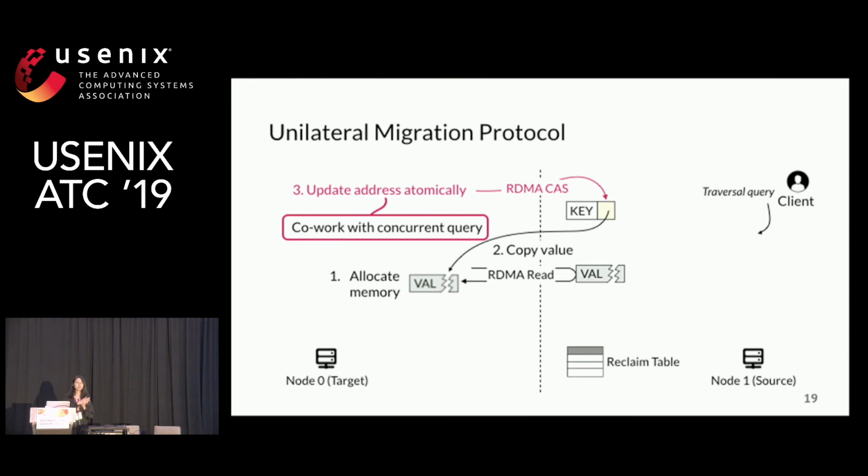Yes, a location cache brings an inconsistency problem, and this is a common challenge for location caches used in other systems. So we reuse the passive invalidation mechanism to solve this problem. And also, as our value will be reclaimed, we also use the list-based reclaim mechanism to solve this problem. Yeah, and if you are interested, we can discuss more offline.